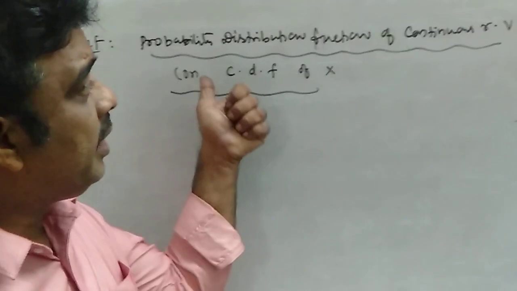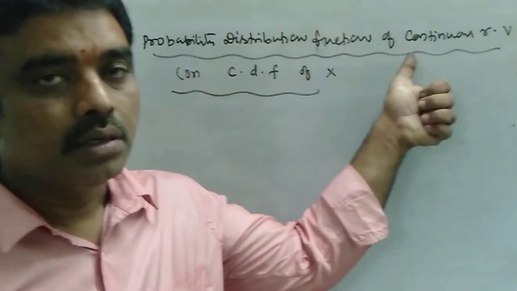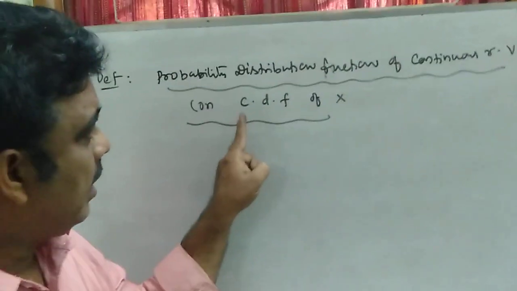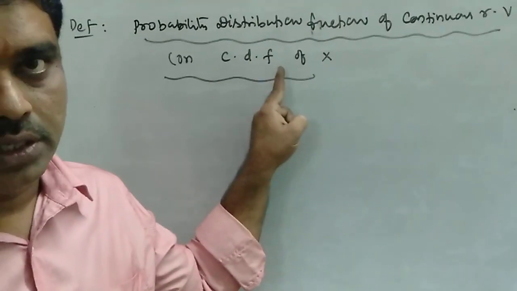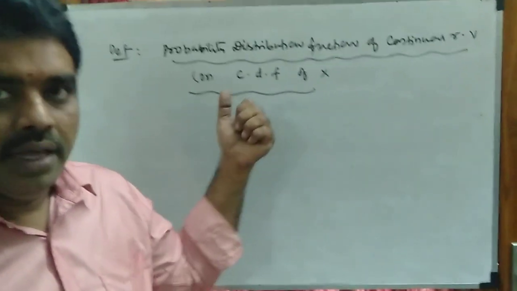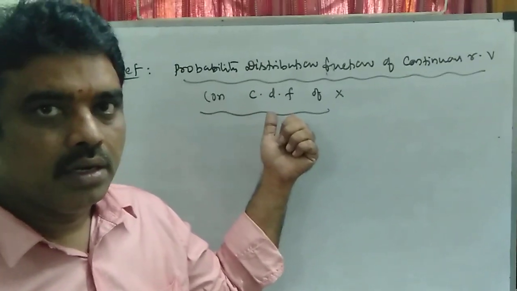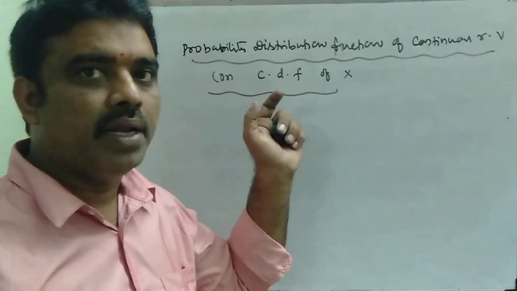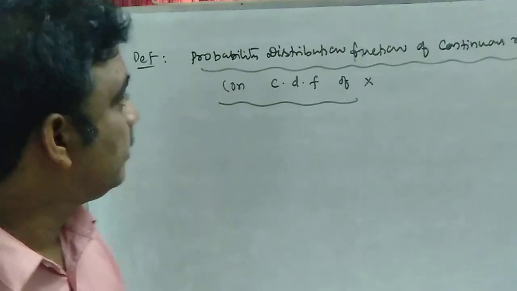This one is the probability distributive function of a continuous random variable capital X, or we call it a cumulative distributive function. Both are the same. There we defined it for a discrete random variable. Here we are going to define it for a continuous random variable. Both are the same. There we use the summation symbol. Here we use the integral symbol.